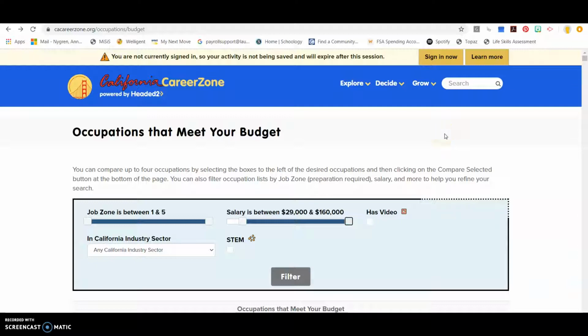So hopefully that's helpful to get you started and lets you explore a little bit to make sure that the lifestyle that you plan on having someday matches up with the occupation that you end up choosing. Have fun exploring.